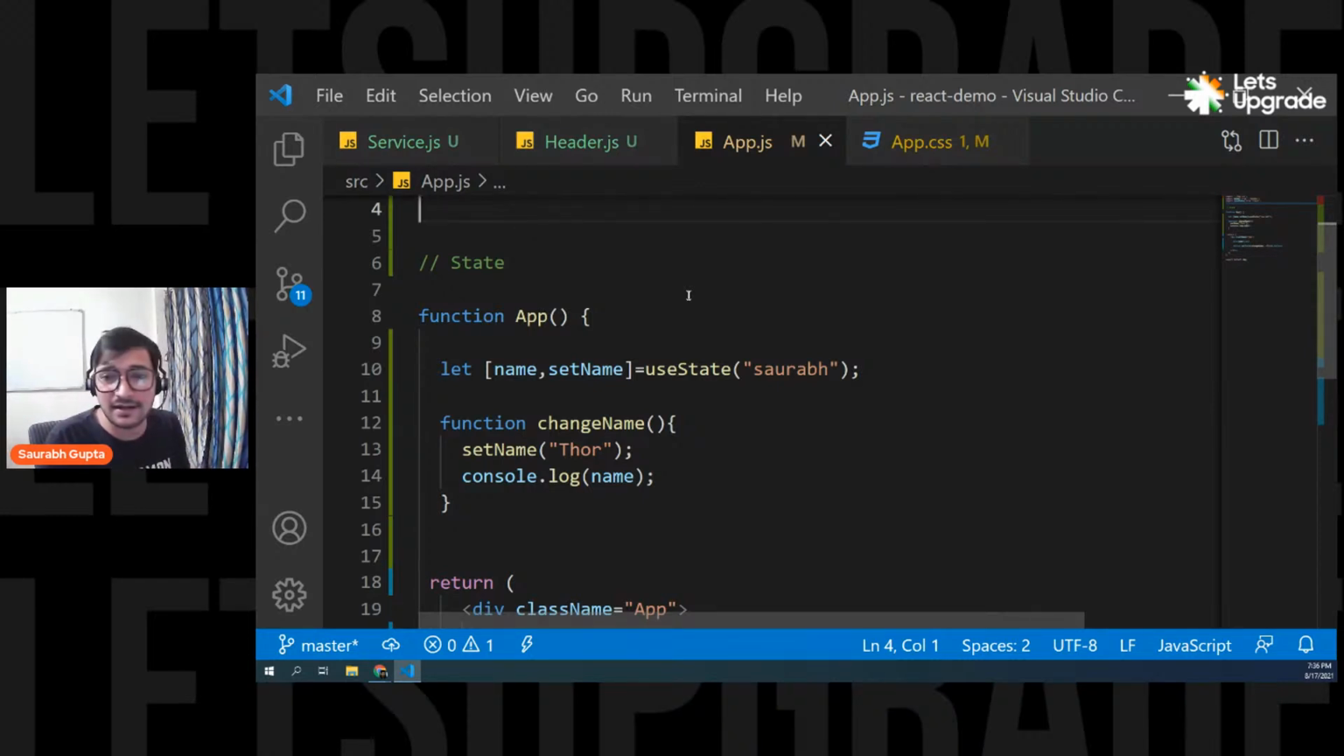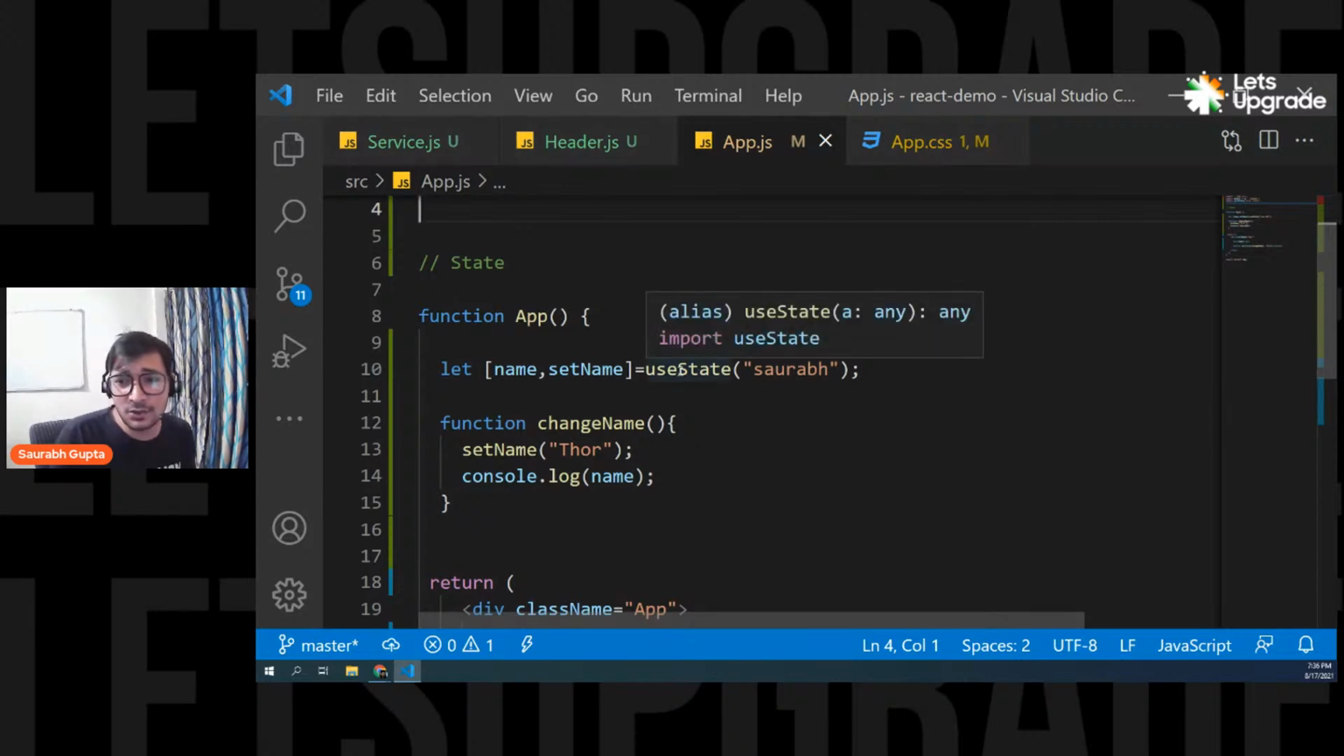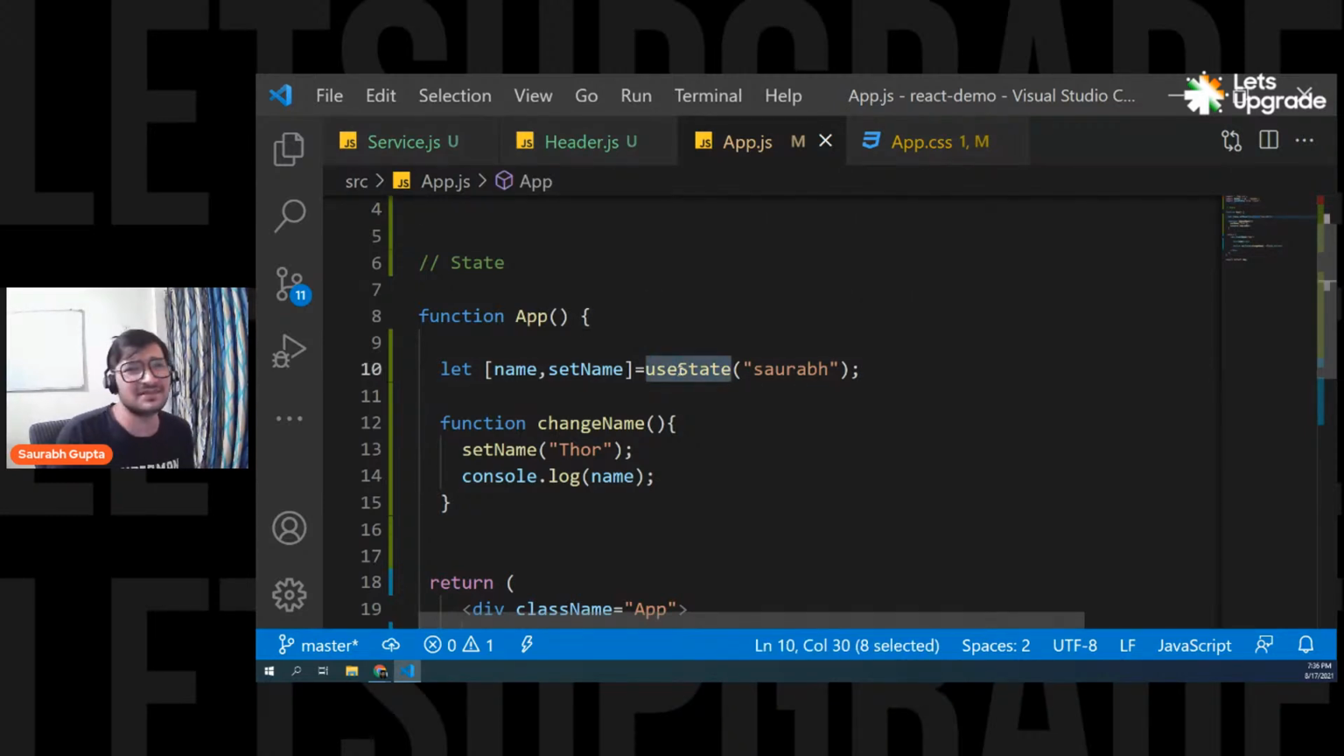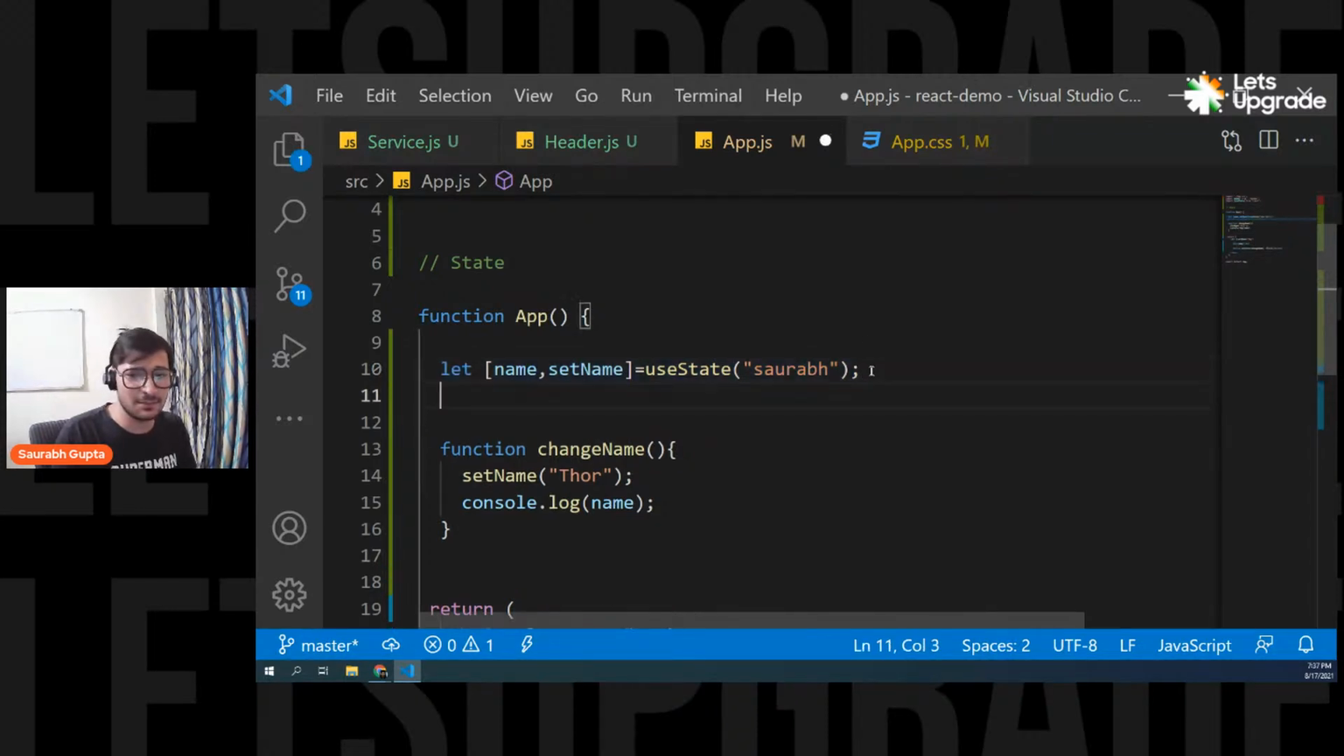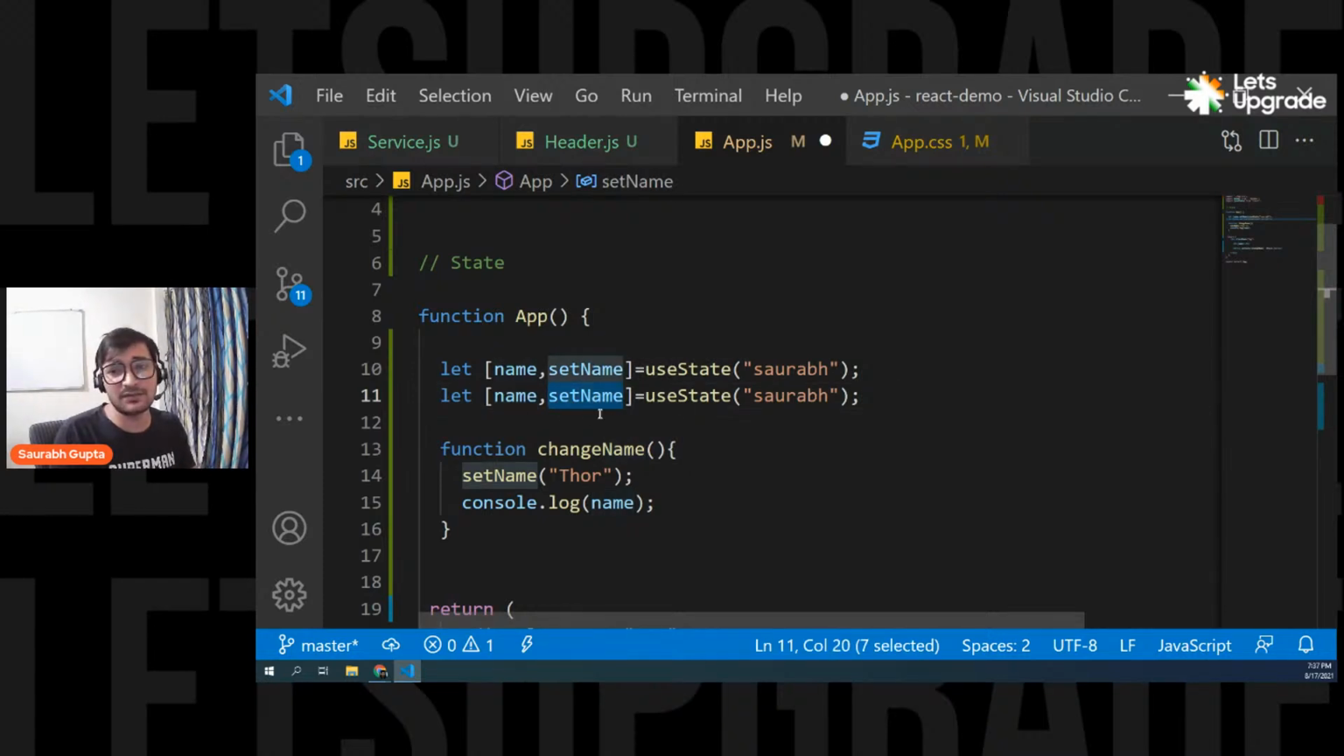I hope it is clear to everyone now. So this useState is nothing but a hook, or a function. Simple. So this is one of the React hooks that helps you to create a state variable. And now if you want to create multiple state variables, just go like this. Simple. Change the name of the variable, change the set, change the name of the function, change the initial value if you don't want it.